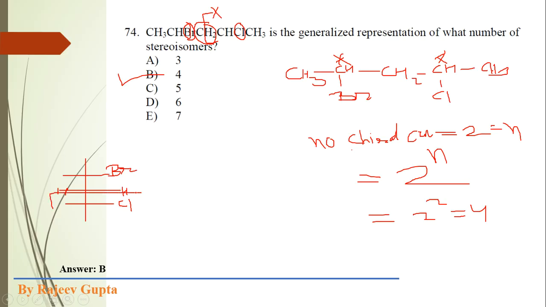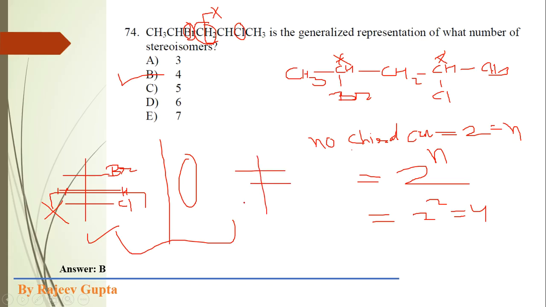Here we can see that no plane of symmetry is possible, so this is a chiral molecule, and its mirror image will be its enantiomer. So 2 isomers we got. Now the second structure: bromine atom on one side and chlorine atom on the other side.